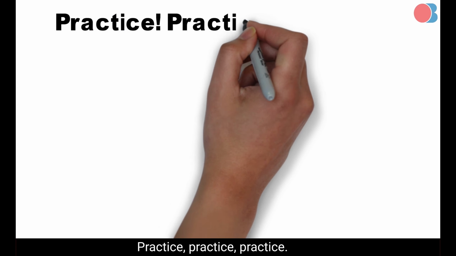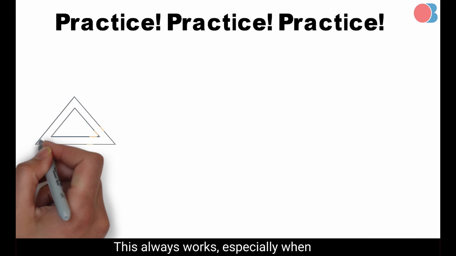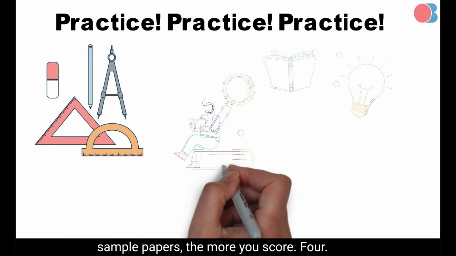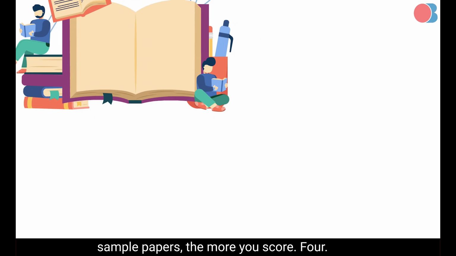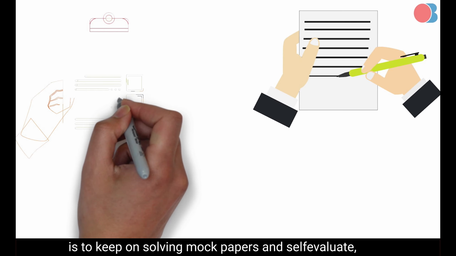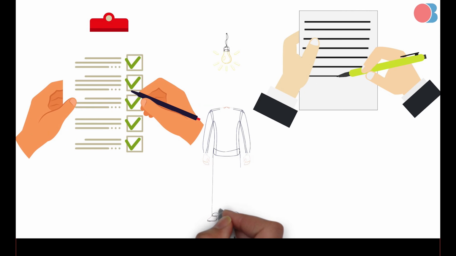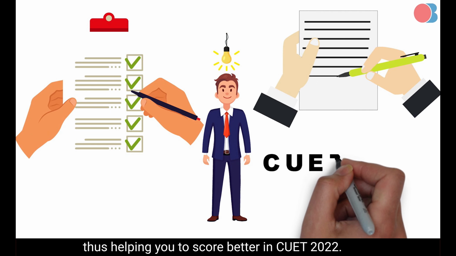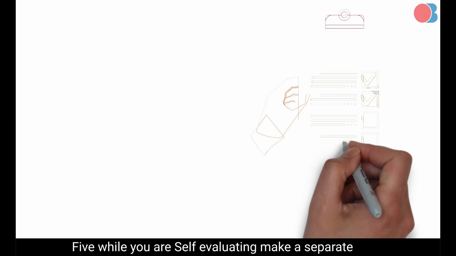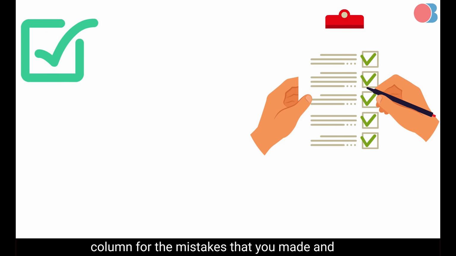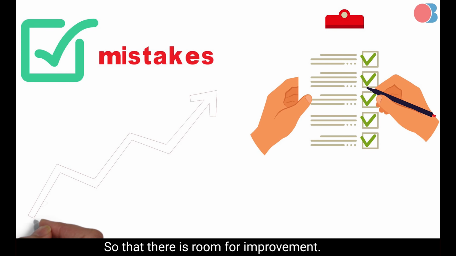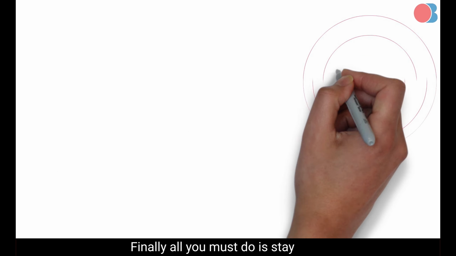Practice, practice, practice. This always works, especially when it comes to maths problems. The more you practice and go through sample papers, the more you'll score. 4. The right way to judge your strengths and weaknesses is to keep on solving mock papers and self-evaluate, thus helping you to score better in CUET 2022. 5. While you are self-evaluating, make a separate column for the mistakes that you made and ensure you work on them so that there is room for improvement.